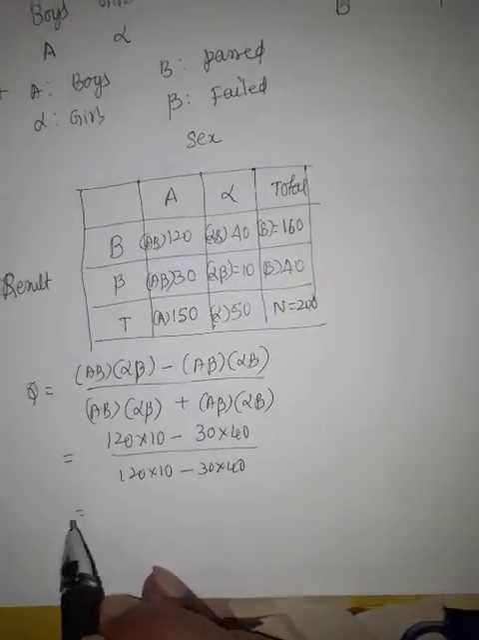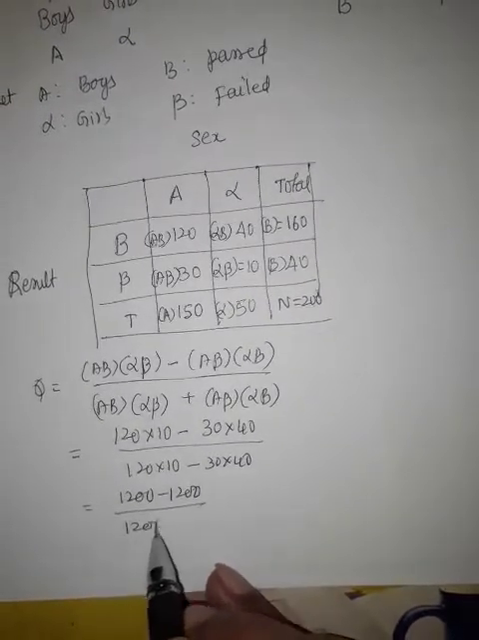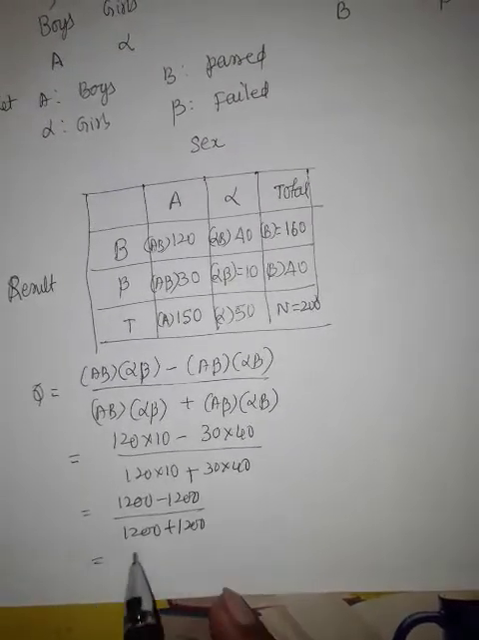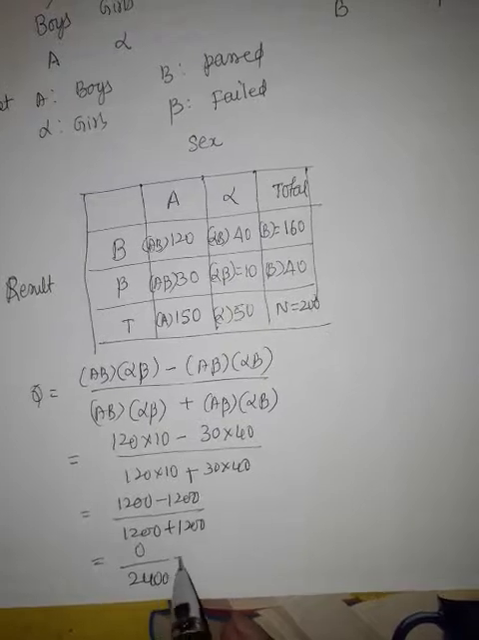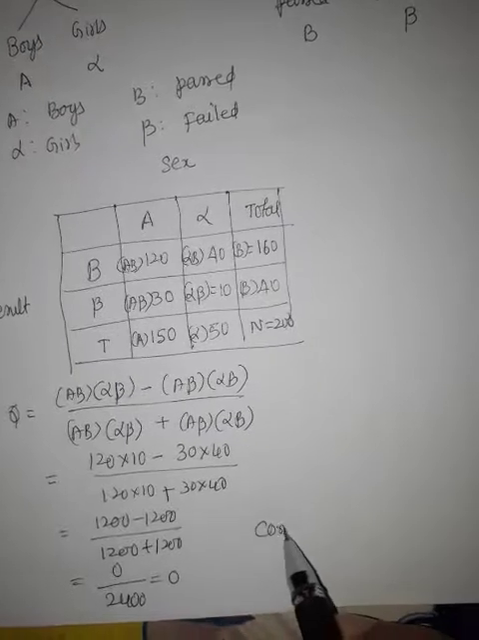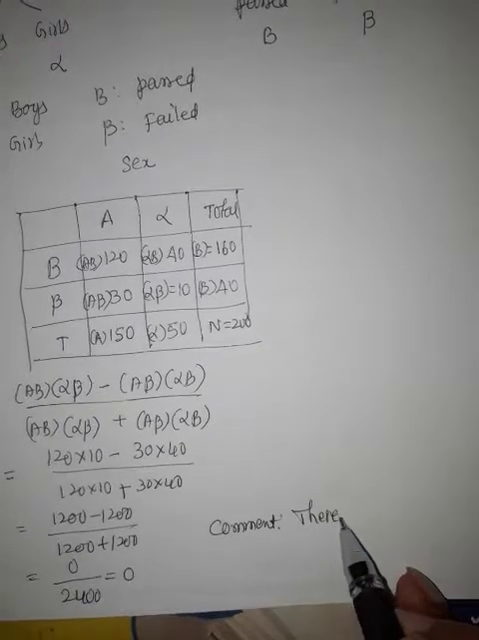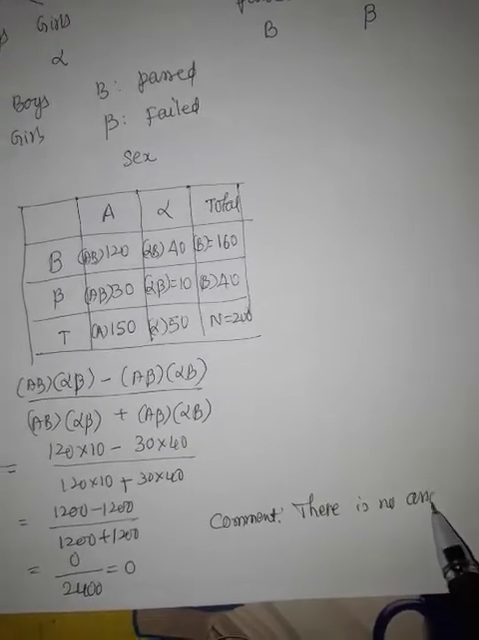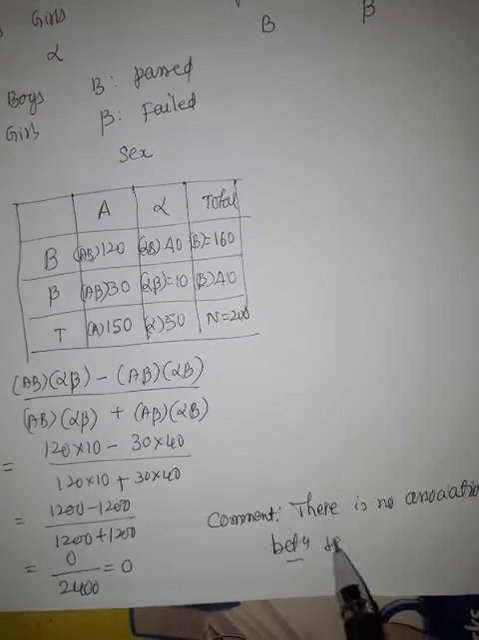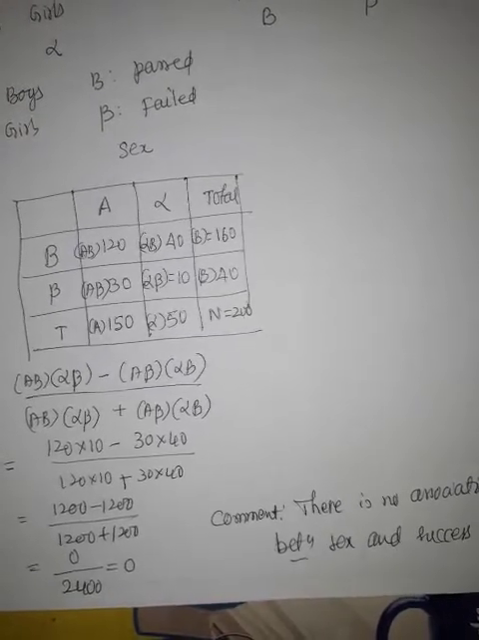So this is equal to 1200 minus 1200 divided by 1200 plus 1200. This is equal to 0 divided by 2400, that is equal to 0. So Q value is 0. So we can comment like this: there is no association between sex and success in the examination.